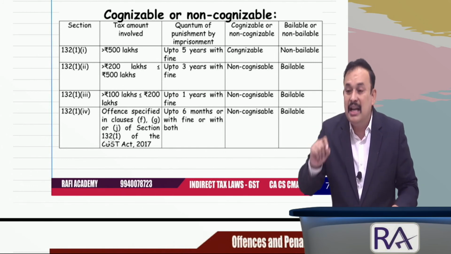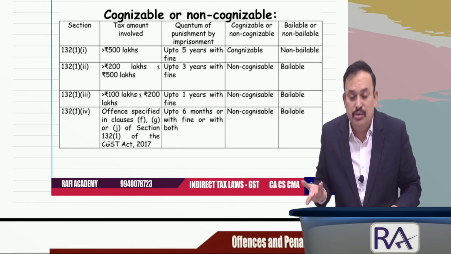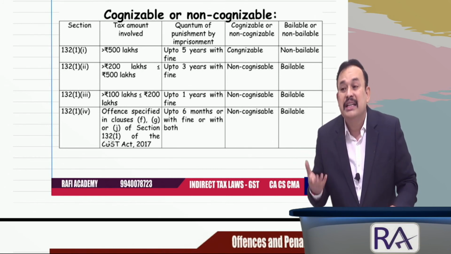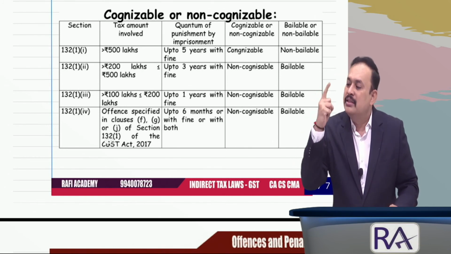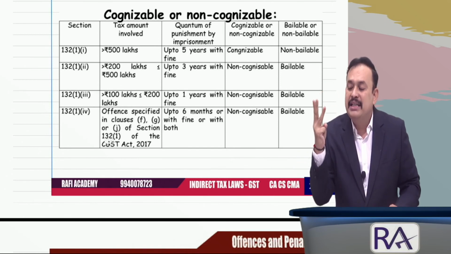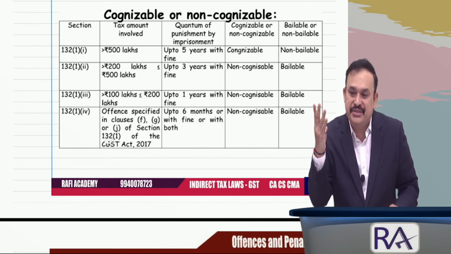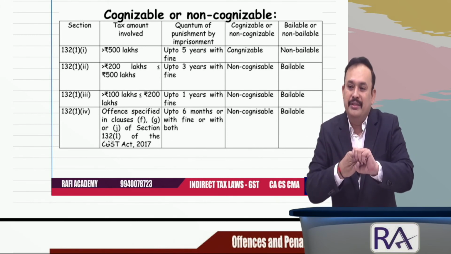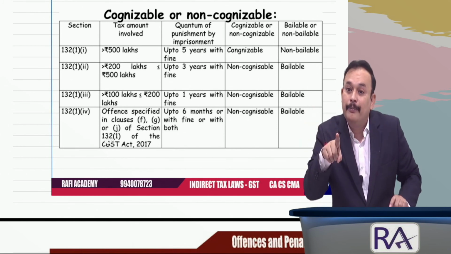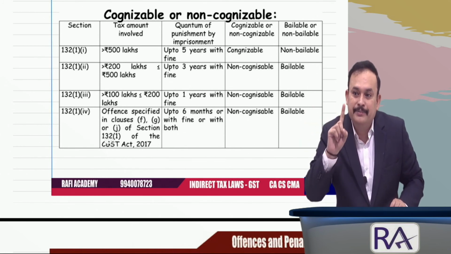This 100 lakhs or 200 lakhs or 500 lakhs that I referred to here, the tax portion, is the total tax. CGST plus SGST plus IGST, any other cess under the compensation cess, all put together you have to see. But not by adding the interest and penalty. Interest and penalty should not be added here.